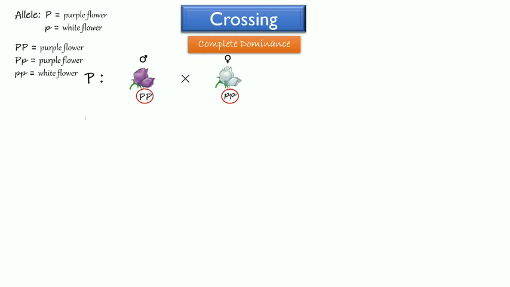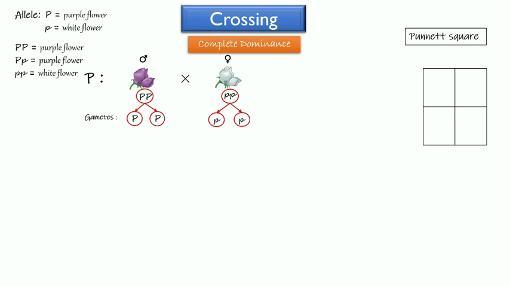As in Mendel's law of segregation, each individual produces gametes and the alleles will separate. Gametes from the male plant are big P and big P, while gametes from the female plant are little p and little p. To make the combination of the gametes, we can make a Punnett square. Put the alleles from male here, big P and big P, and alleles from female here, little p and little p. This is the probability of the combination.